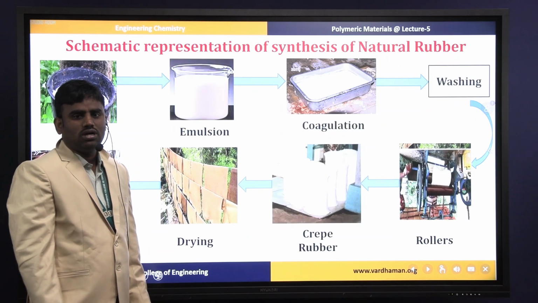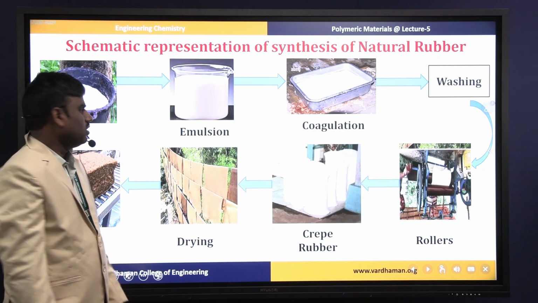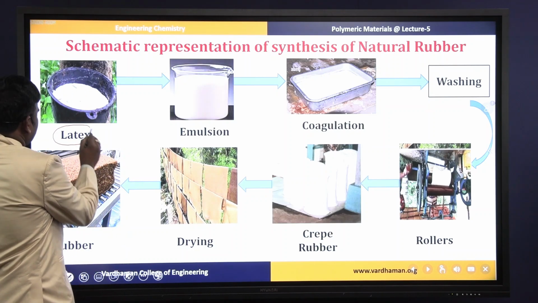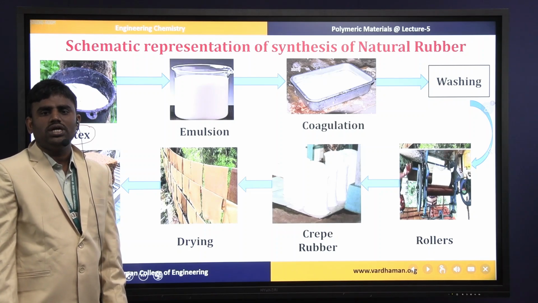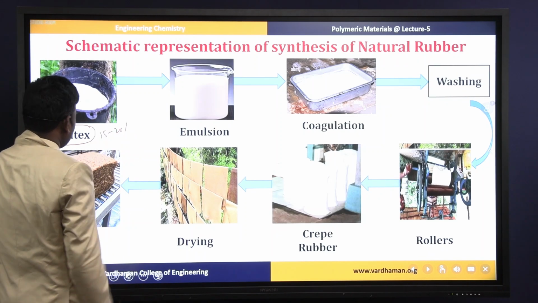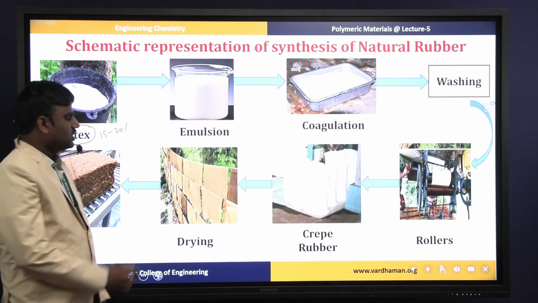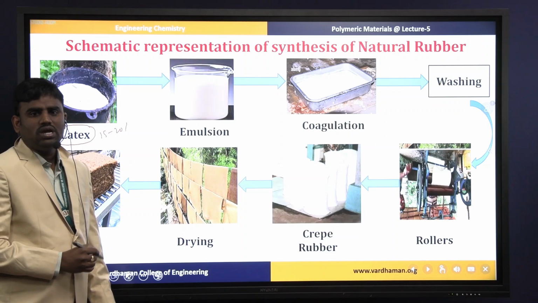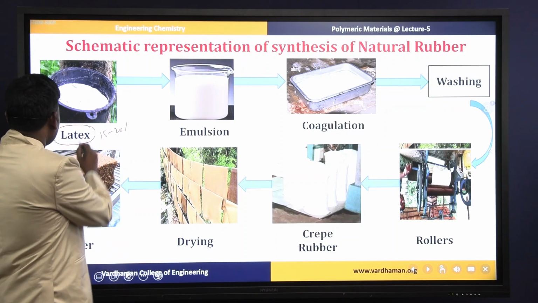Now you can see this is the schematic representation of the synthesis of natural rubber. First we collect the latex from the rubber tree. This latex first has to be diluted, almost 15 to 20% dilution. After dilution, we have to remove or filter the small impurities of leaves and bark of the rubber tree. These impurities we have to remove from the latex.